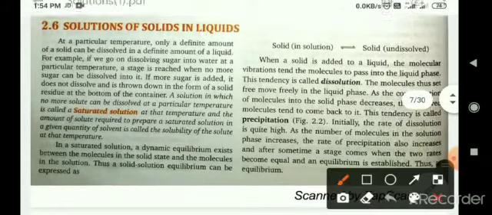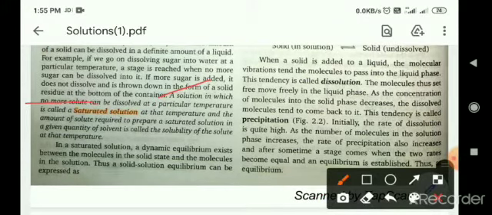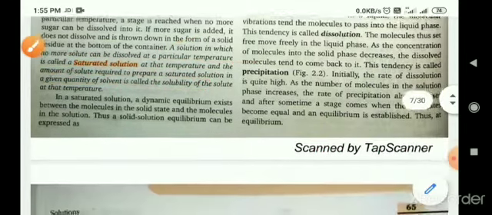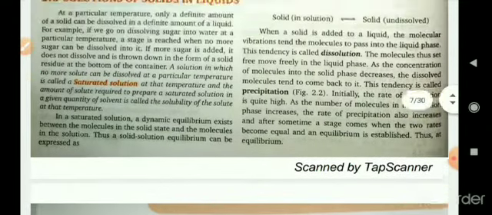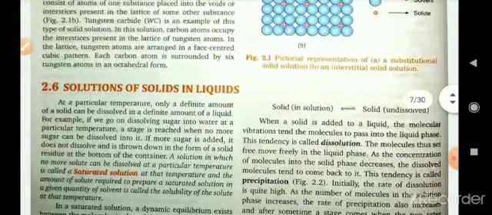A solution in which no more solute can be dissolved at a particular temperature is called a saturated solution. The amount of solute required to prepare a saturated solution in a given quantity of solvent is called the solubility of the solute at that temperature. Okay.